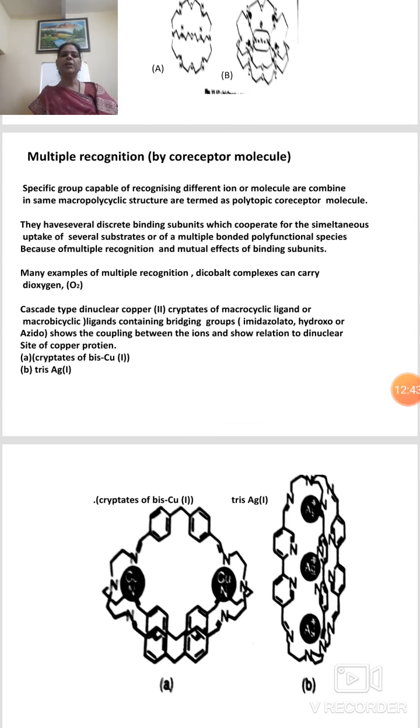There are many examples of multiple recognition. A very common example is a dicobalt complex that can carry dioxygen.